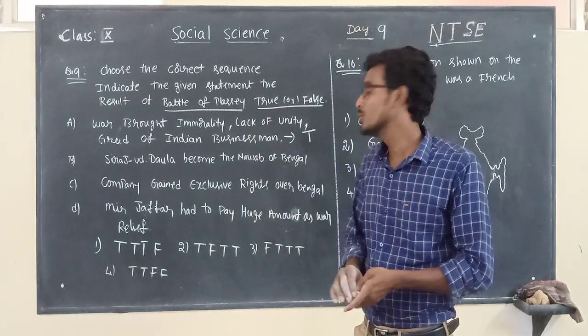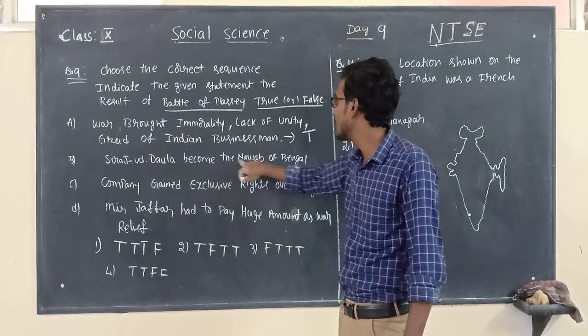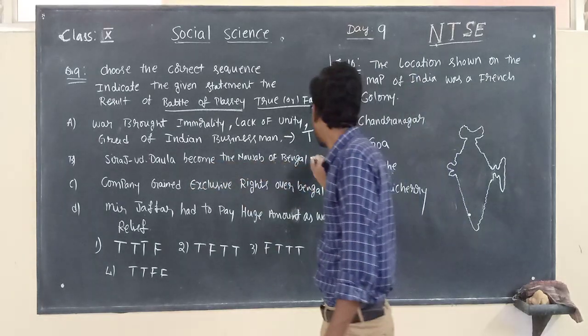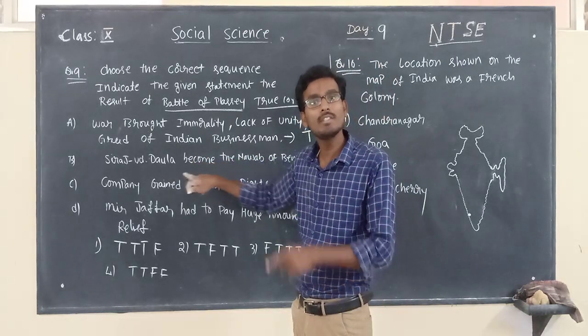of Bengal. So here they gave the option Siraj-ud-Dawla became the Nawab of Bengal. It is a false statement. If they gave Mir Jafar instead of Siraj-ud-Dawla, it would be the right one.